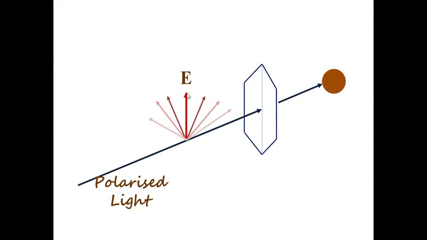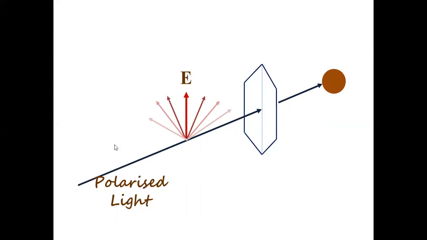That means this is the only electric field that I have, which is the resultant of many small, tiny electric fields. Similarly, if you come somewhere here, again the same thing occurs. If it is polarized light, the resultant of all the electric fields present here will also be in this direction. That's why it is called plane polarized light. If you observe this point of the light, the electric field is vertically above like this. Here also vertically above.